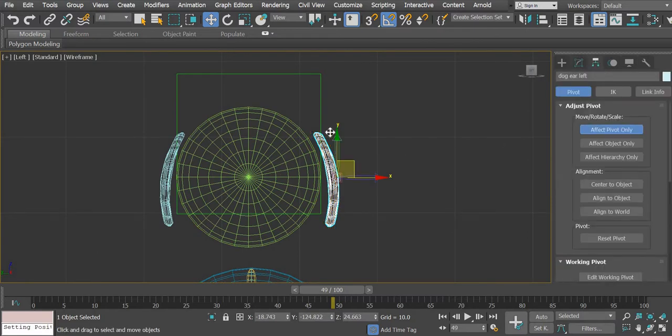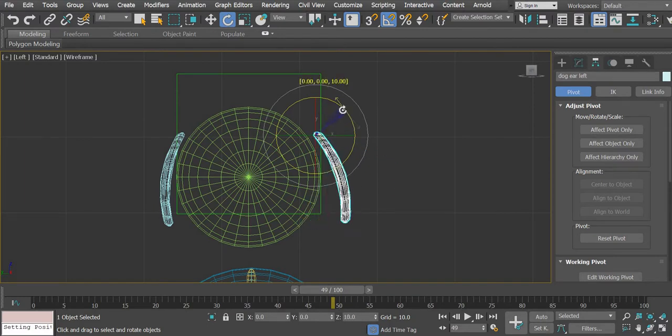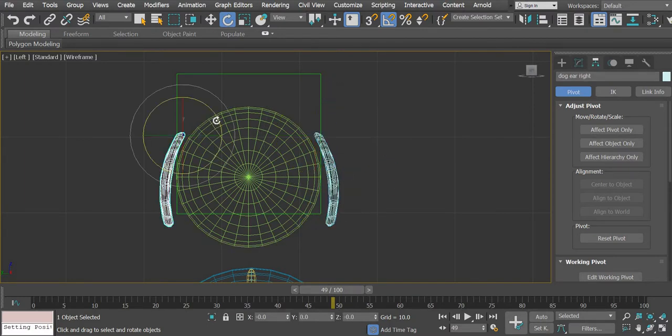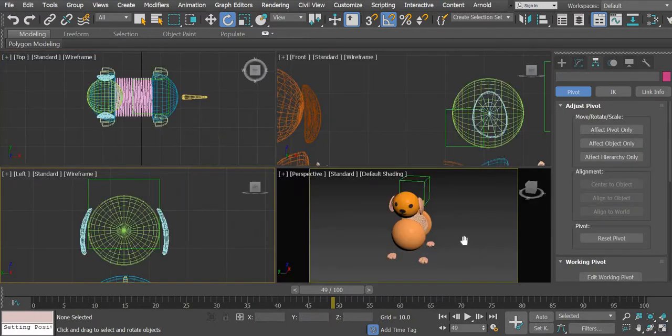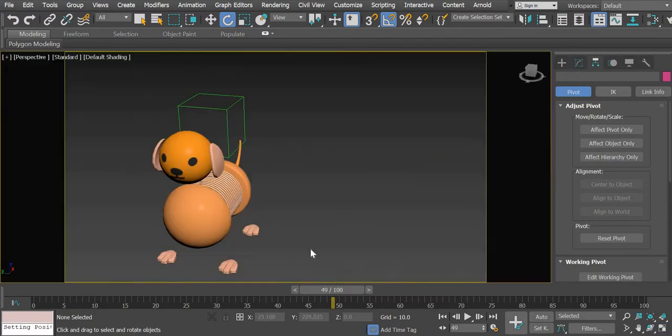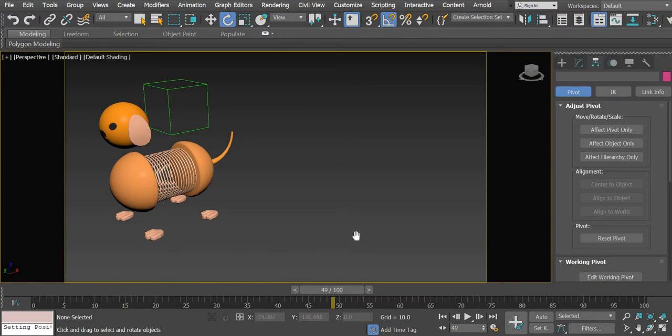So affect pivot only, and then we will pivot it here. Affect pivot only, we will pivot it here. So basically we just have to animate the flapping of the ear like this. Okay, so that is done. Our front legs are done.